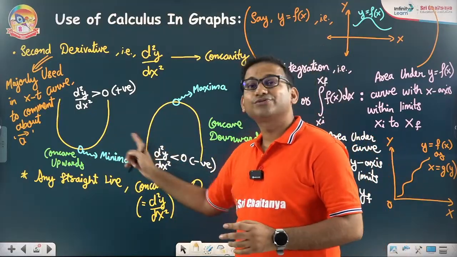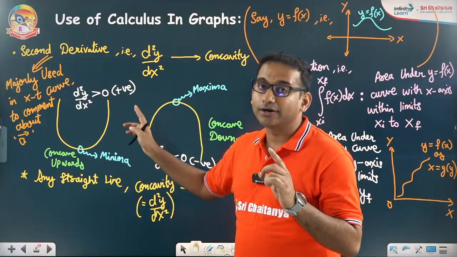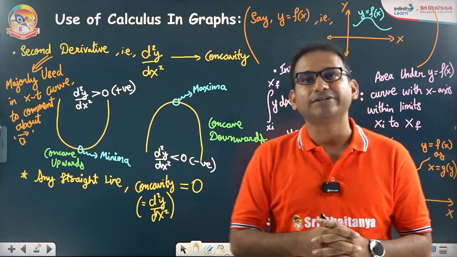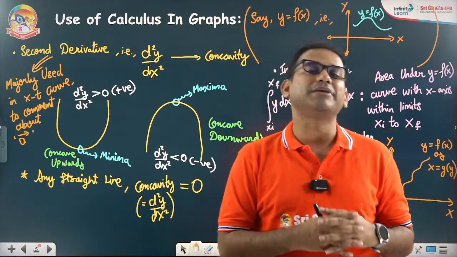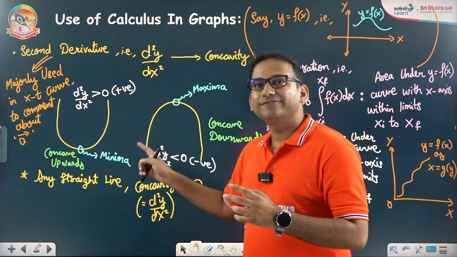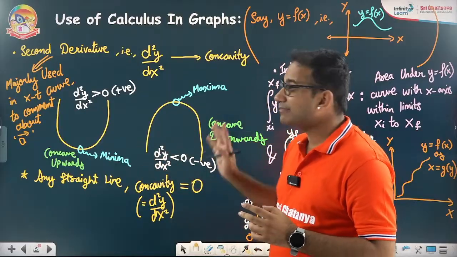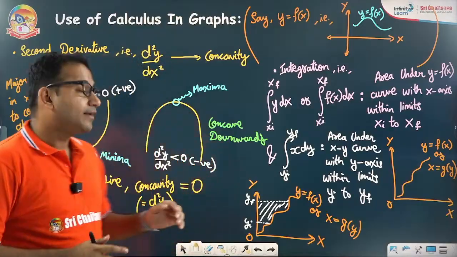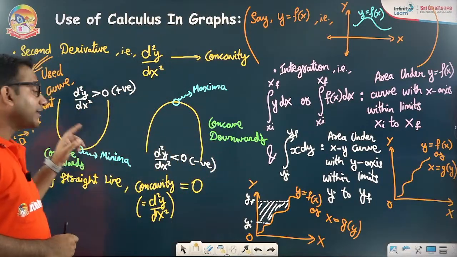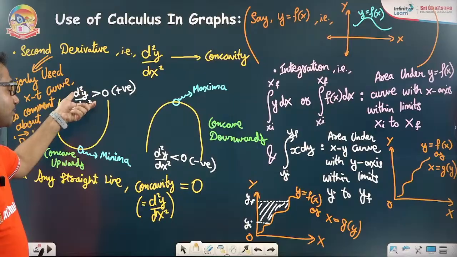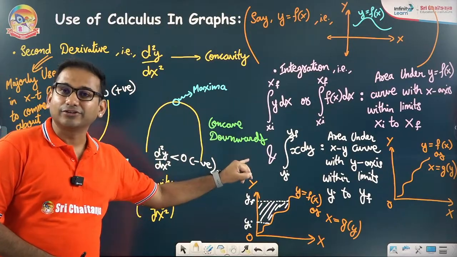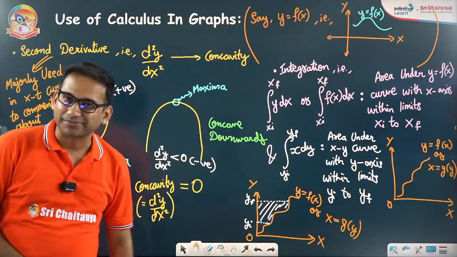Also, that is a very useful trick to deal with the maxima and minima technique in physics. You know, many times the examiner says determine the maximum value or the minimum value. So concavity gives you the foundation for dealing with maxima and minima. Also, for any physical quantity to be maximum or minimum, its first derivative should be 0, and if the second derivative is positive, you will get a minima. If the second derivative is negative, you are dealing with concave downwards, you will get a maxima.